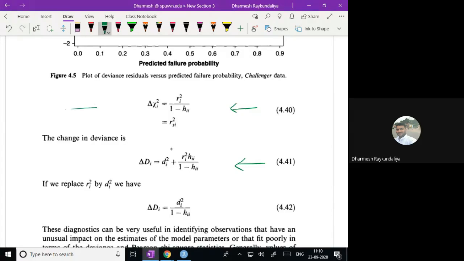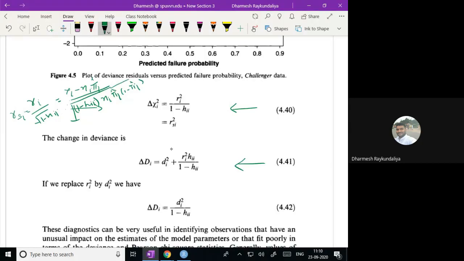So you know the standardized Pearson residuals, RSI. What is the formula? It is Ri upon square root of 1 minus HII, and is equal to yi minus ni pi I cap upon square root of 1 minus hii into ni pi I cap into 1 minus pi I cap.